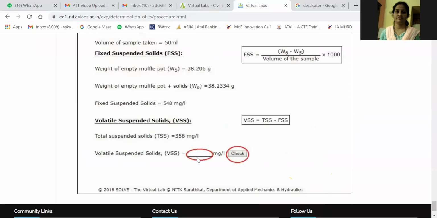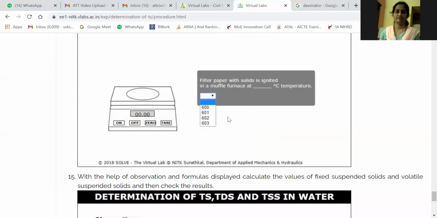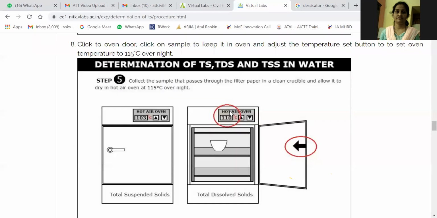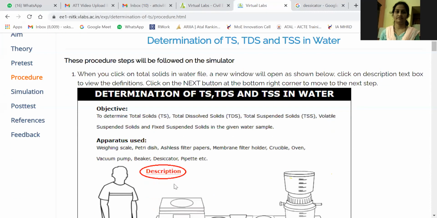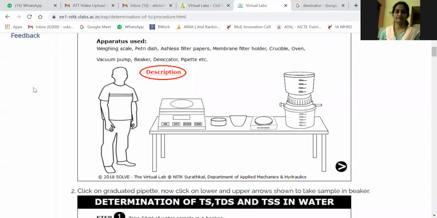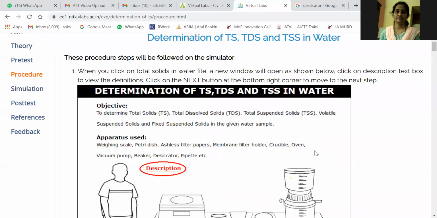Through the simulation we will see what exactly the procedure is and how the experiment is performed to get the results. So we are finding total solids. Shall I start the simulation? I think the last 8 minutes remain. If you are disconnected, reconnect with the same link and we will continue from that spot.